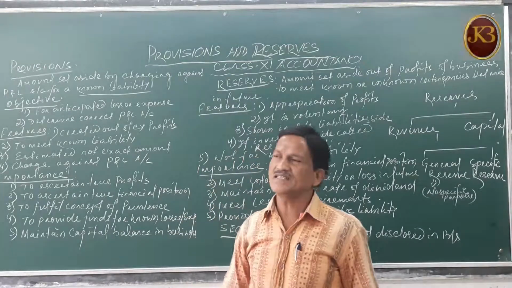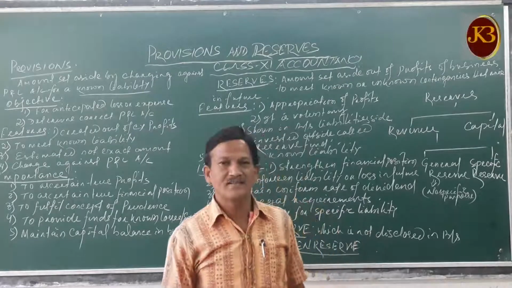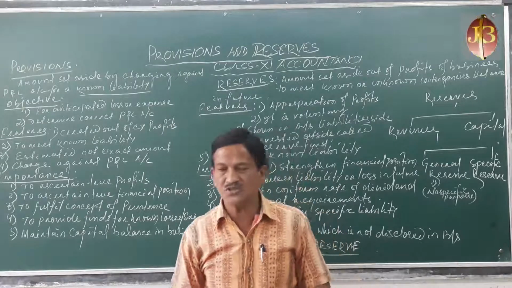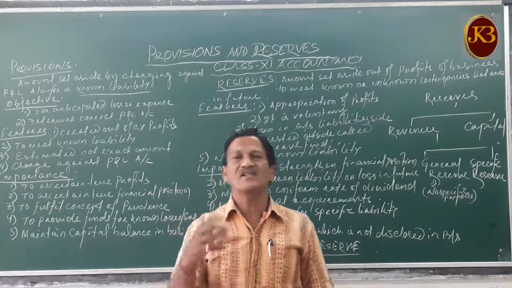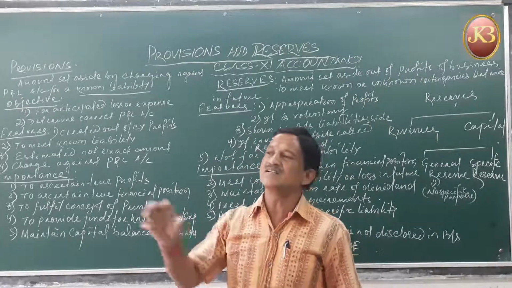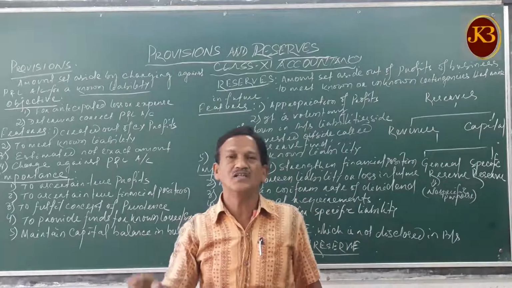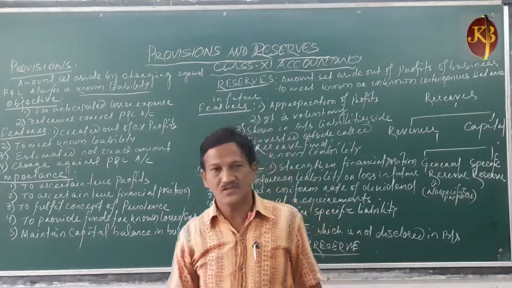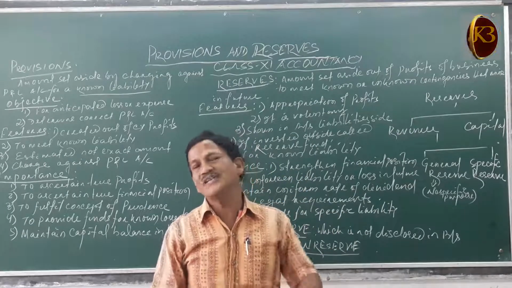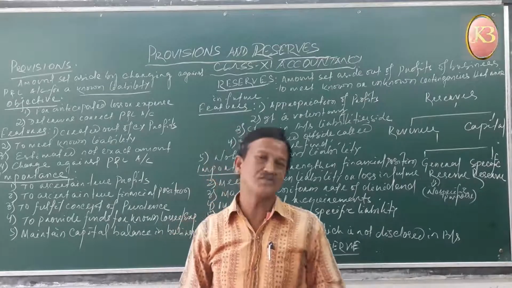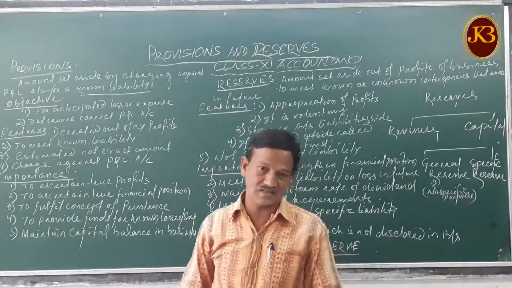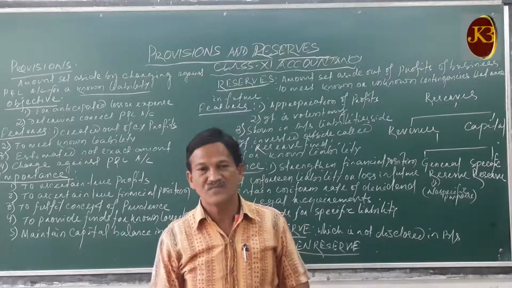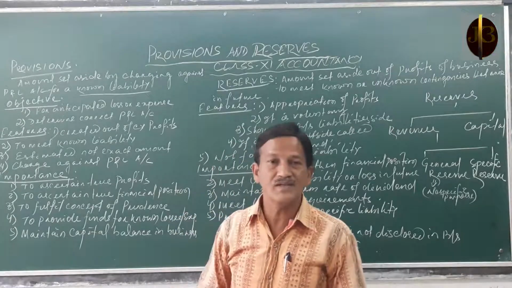Sometimes the business does not expect to get the full amount from the debtors. In those situations, the business keeps a certain amount of profits to meet the loss that arises due to non-payment of the amount from the debtors. That amount which we keep to meet those unexpected future losses is called a provision for doubtful debts.